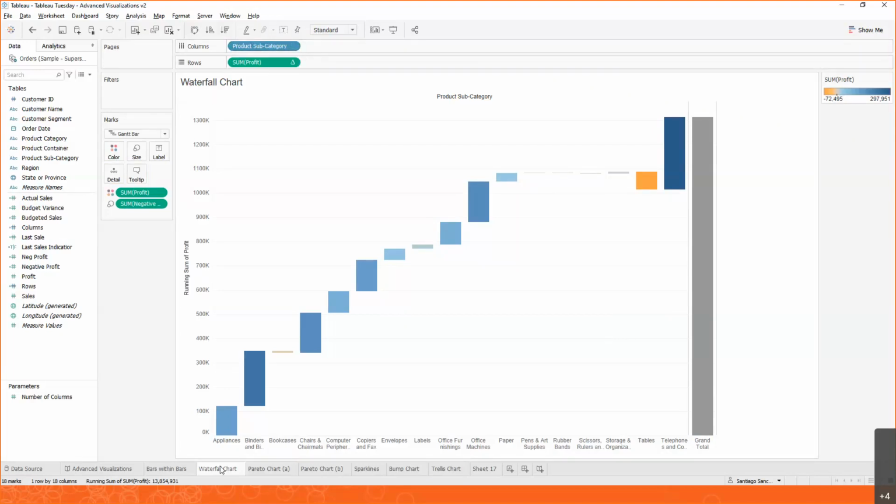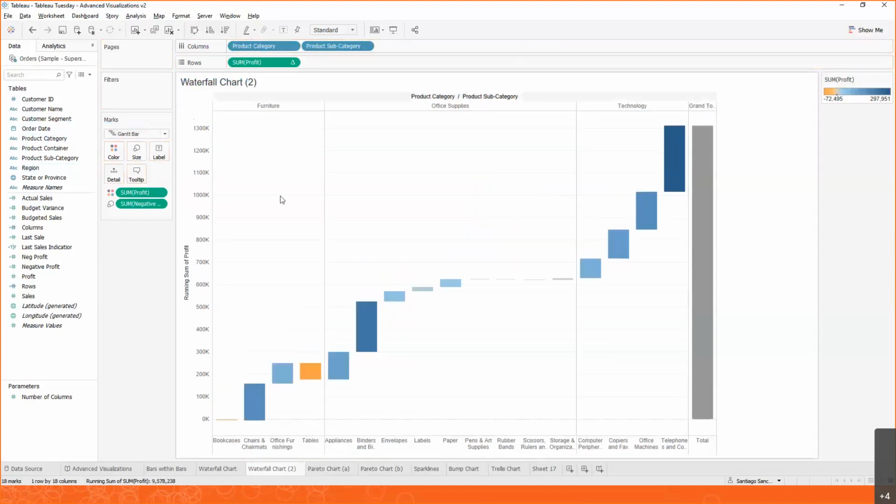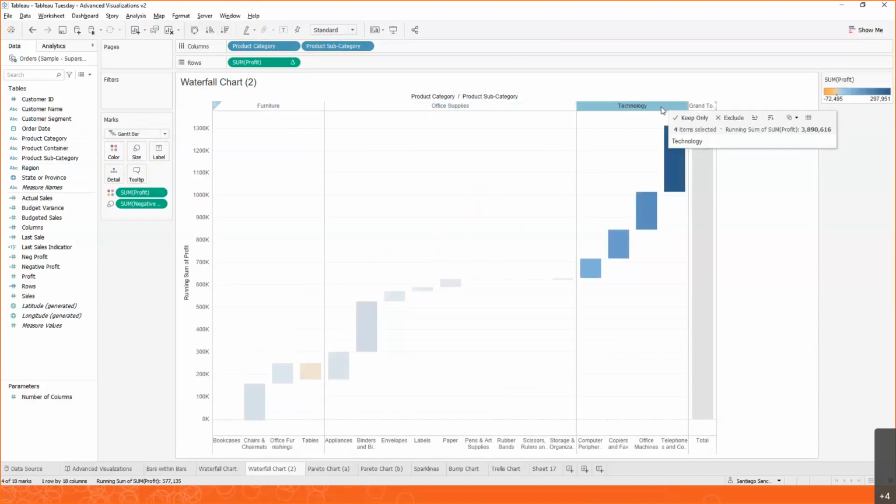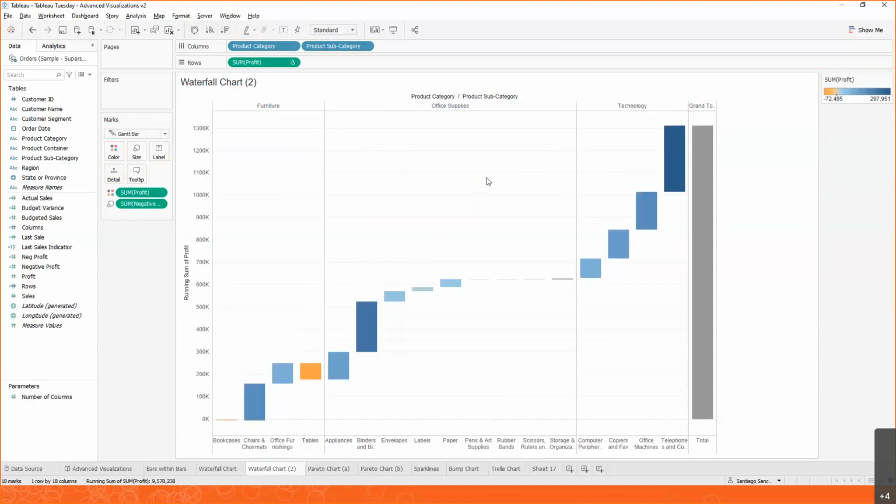So let me duplicate this. We can duplicate any of the sheets by right-clicking on the name and duplicating them. And let's look at product category. If you look at this, when we add product category, we have three different product categories: furniture, office supplies, and technology. And the waterfall chart still seems to work.